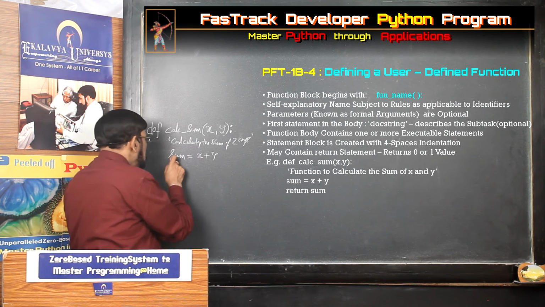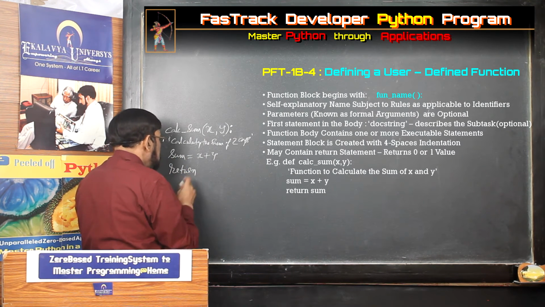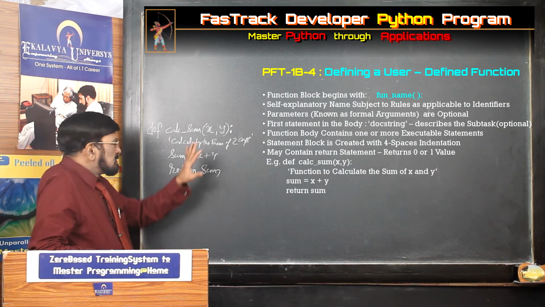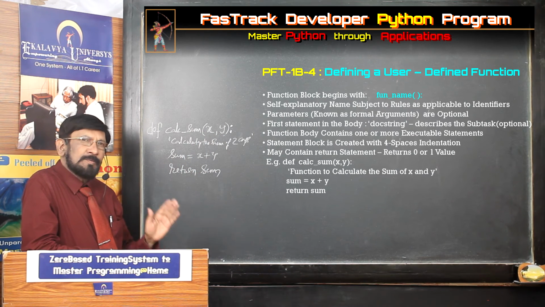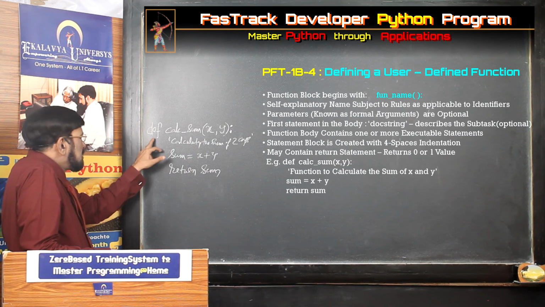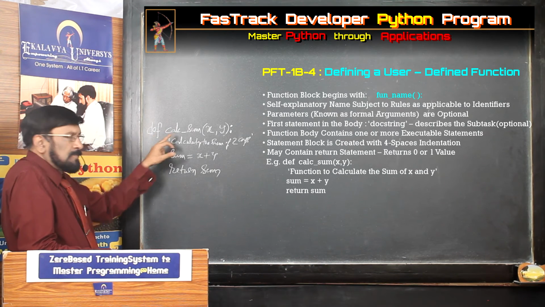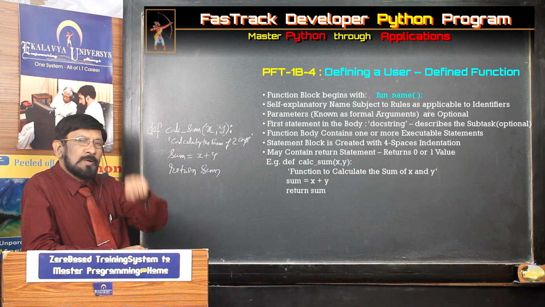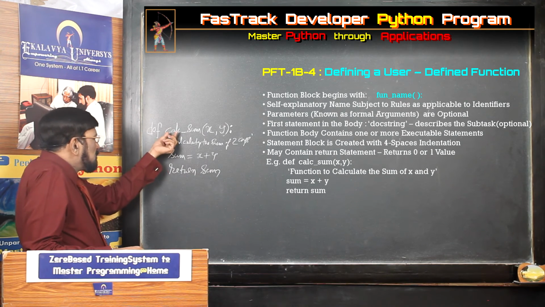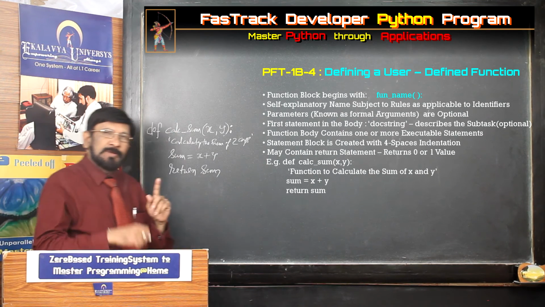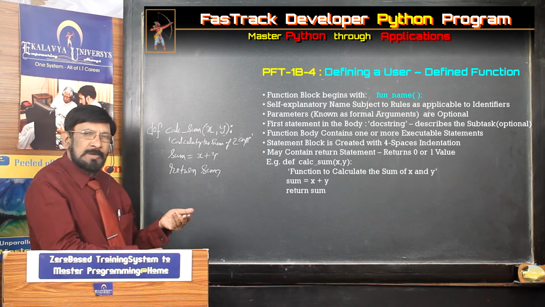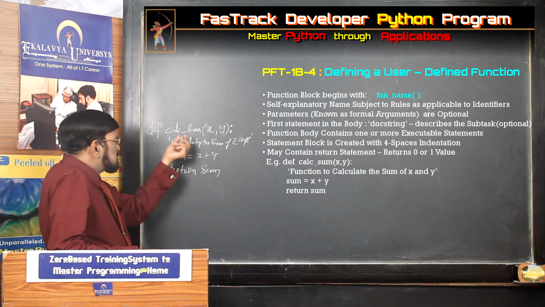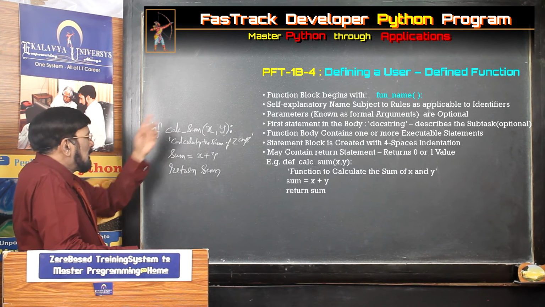Thereafter what do you have to write? A return statement. Simply return what you are returning: sum. That's it. This is the syntax of a user defined function. Once again I repeat, it should start with def, and thereafter you have to give a name, that is the identifier of the function. It should represent what the function is doing. If you start with a verb, it is always good, because every function is doing something. So calculating sum, calculating product, print line, etc. Whenever multiple words are there, you link them with an underscore.